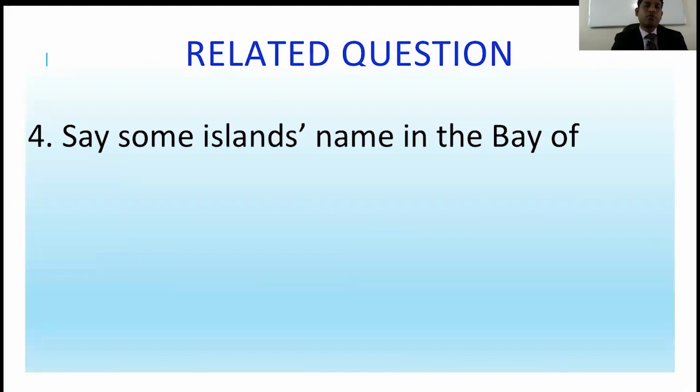Now let's see question number 4. Say some island names in the Bay of Bengal. Who can tell me? Some islands of the Bay of Bengal. Yes, a very important one is Saint Martin Island. Second, you can say Shundip, Hatia, Monpura, etc. Right? But I have given it here.